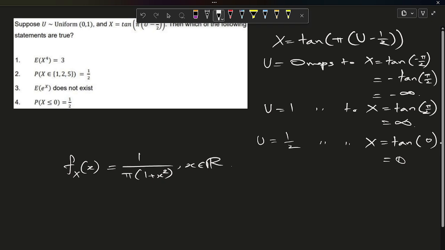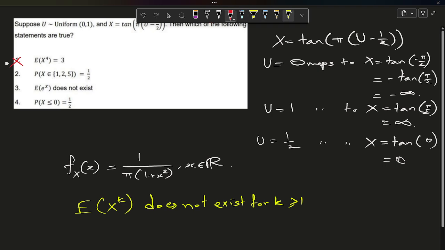So expectation of X to the power k does not exist for k greater than or equal to 1. That has to be remembered. So our option 1 will be ruled out.